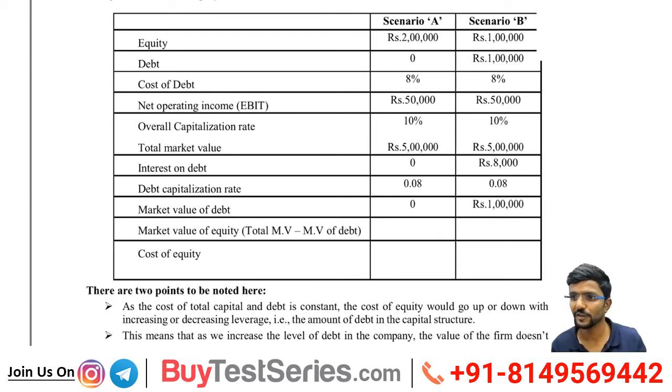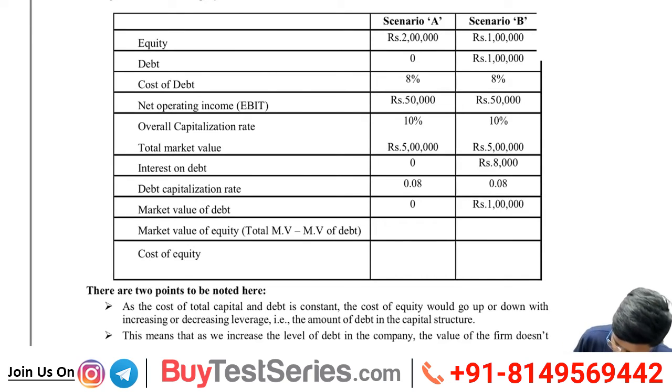Okay, sir. Equity in first scenario, full 2 lakh equity share capital. Then second scenario, 1 lakh debt and 1 lakh equity. Same example. Cost of debt 8%. Then EBIT 50,000. Then overall capitalization rate 10%. KO constant, right?